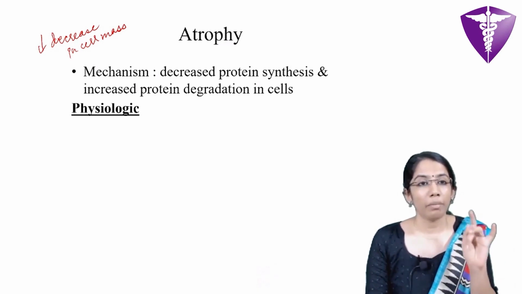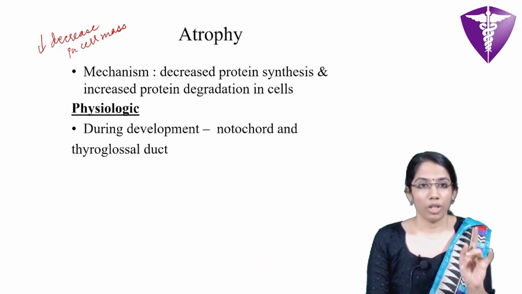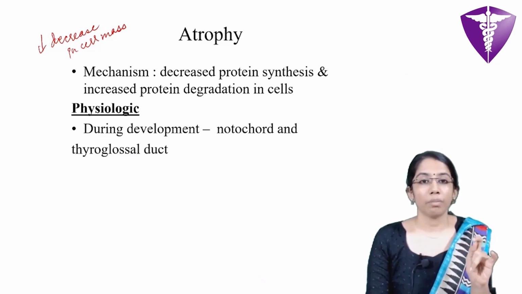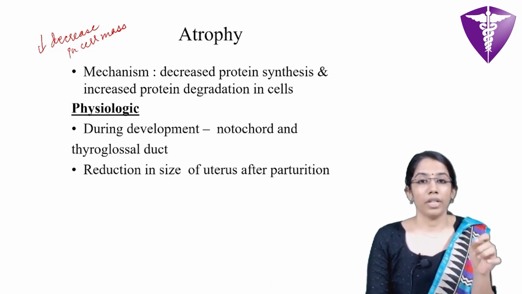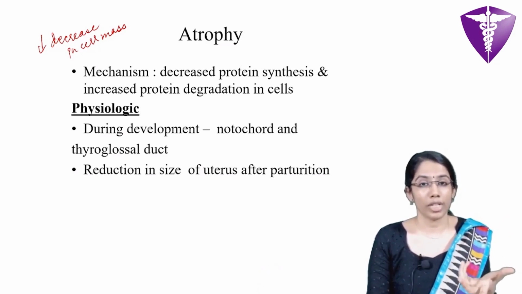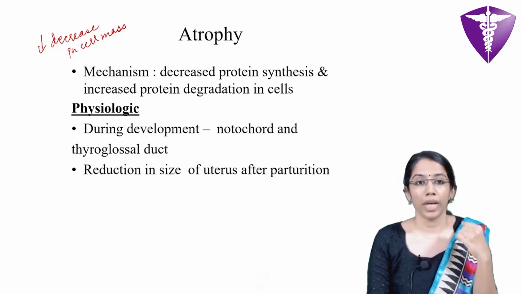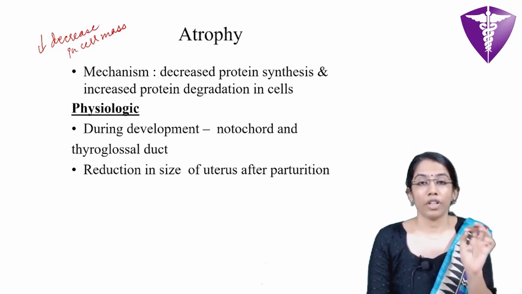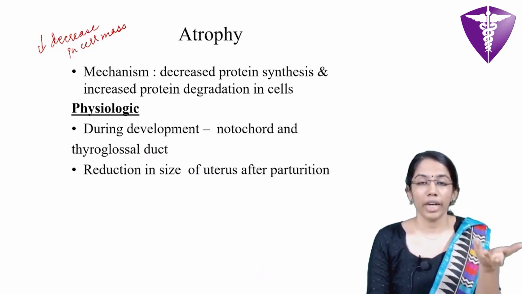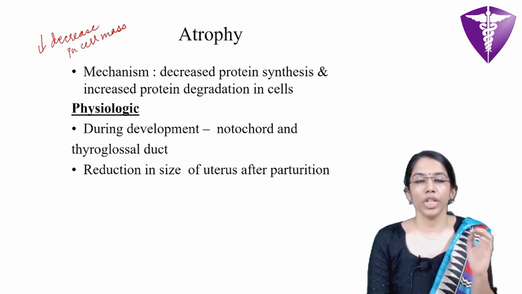Atrophy too can be either physiologic or pathologic. Physiologic examples include during development, the notochord and the thyroglossal duct and other organs such as the thymus undergo spontaneous atrophy. And the uterus after parturition, that is after delivery, undergoes spontaneous physiologic atrophy.